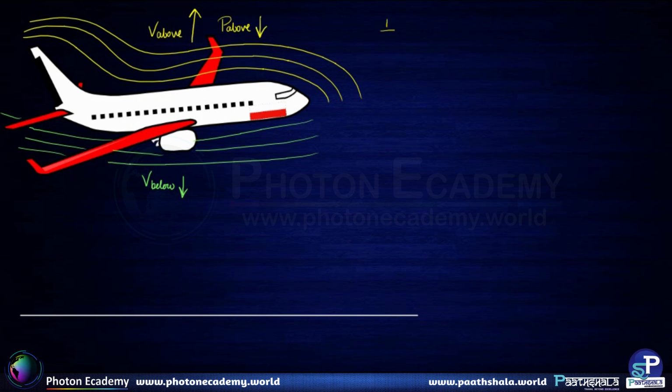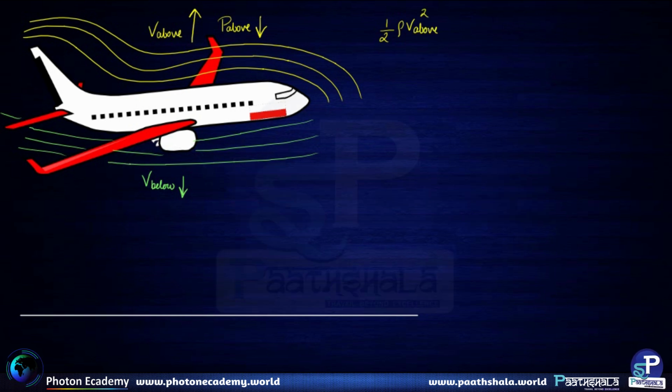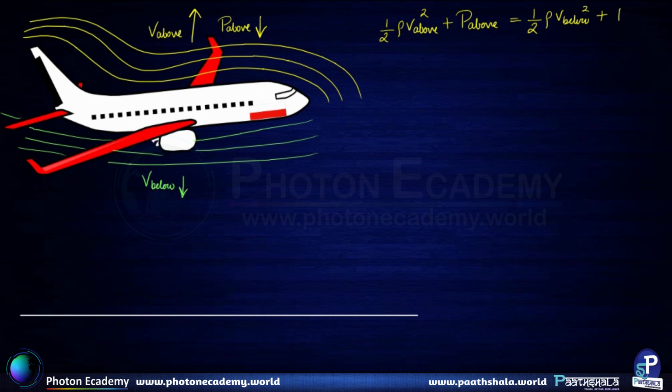We understand that by Bernoulli's equation, half rho v above square plus p above is going to be equal to half rho v below square plus p below.